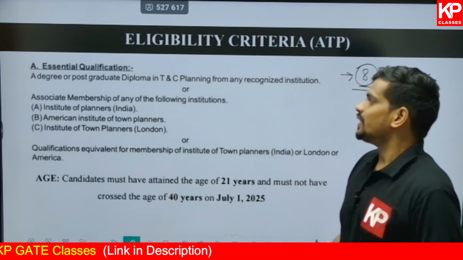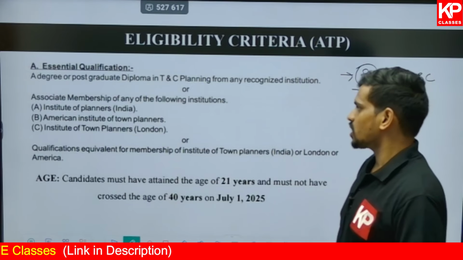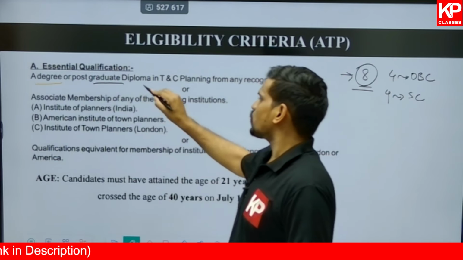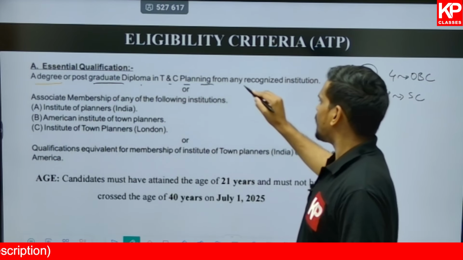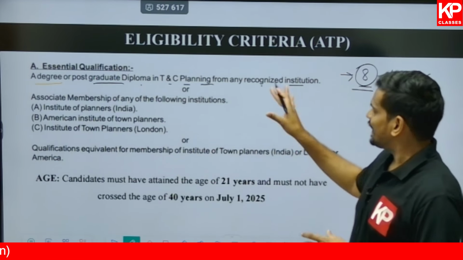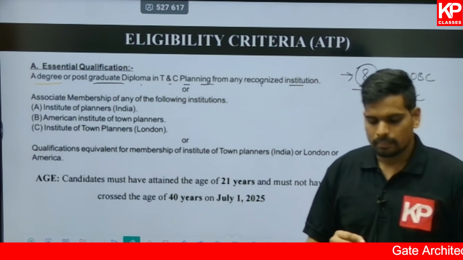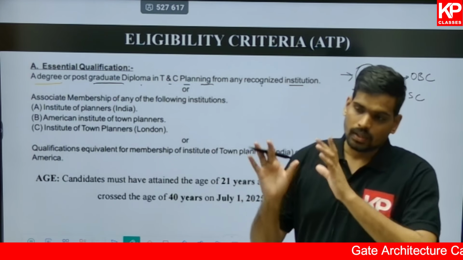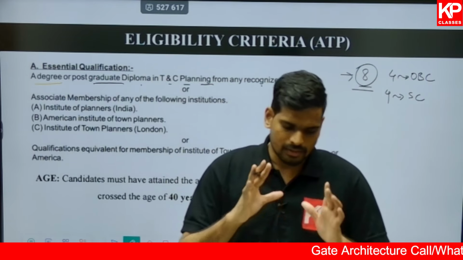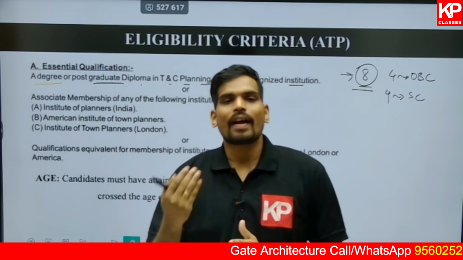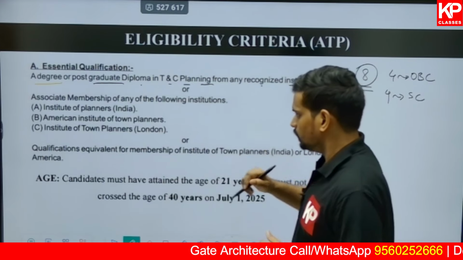Now talking about the essential qualification in terms of education, the educational qualification required is either a degree or a post-graduation diploma in town and country planning from any recognized institute. In a nutshell, you can say B.Plan or M.Plan candidate. Irrespective of what your bachelor's is, you can have your bachelor's from architecture or civil engineering, but if you have your master's in planning, you will still be eligible.